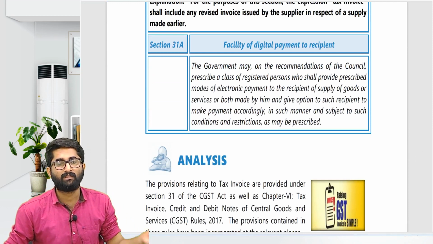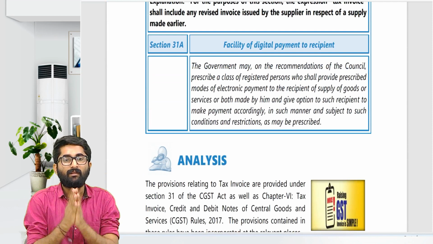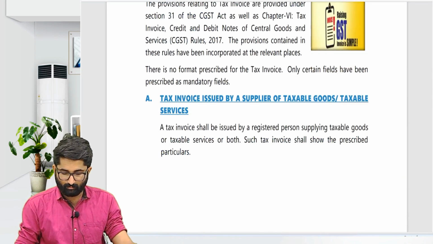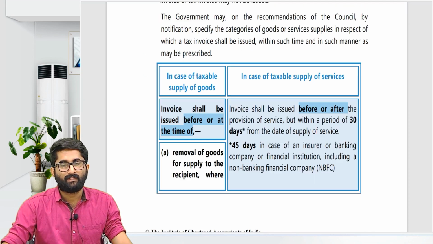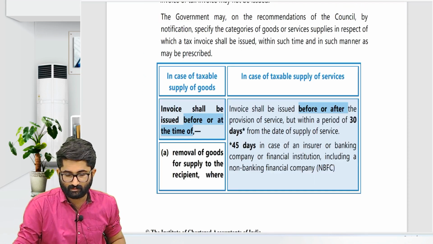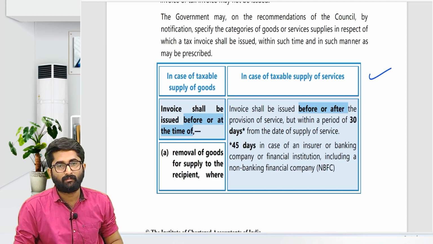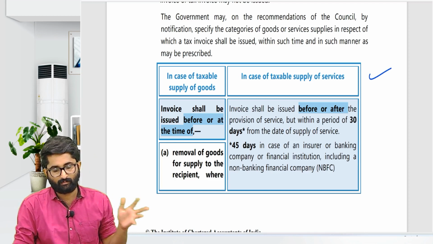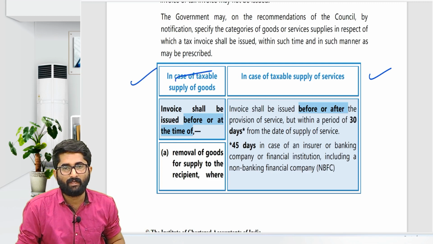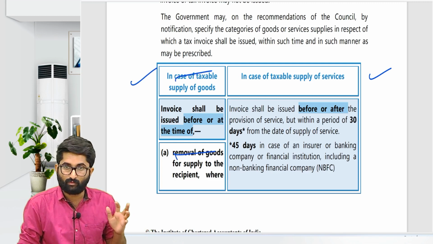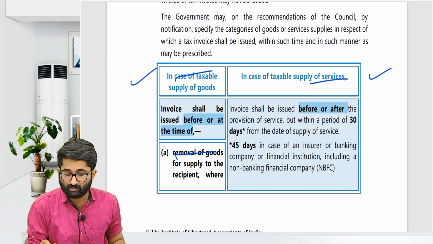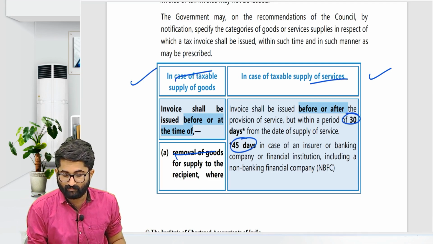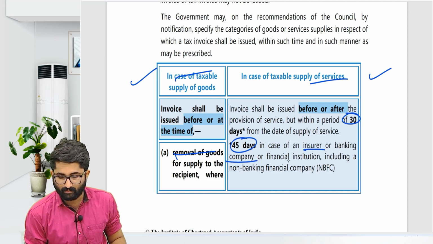So here we are done with section number 31, the invoices. Later there are some important points which we have to discuss. In this table on the 9th page, they have told that in case of supply of goods, there is a summary provided. So the invoice is on or before removal of the goods, or making it available if no movement is involved. But in case of service, 30 days and 45 days. 45 days to the insurer, banking company, financial institution, NBFC, non-banking financial institutions also.